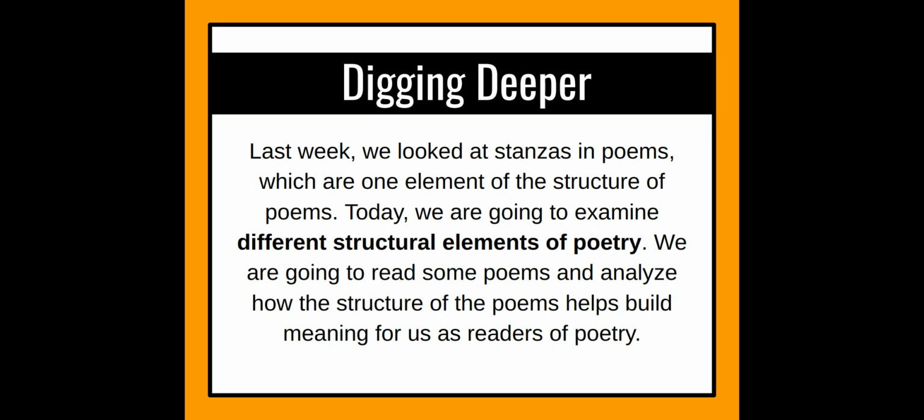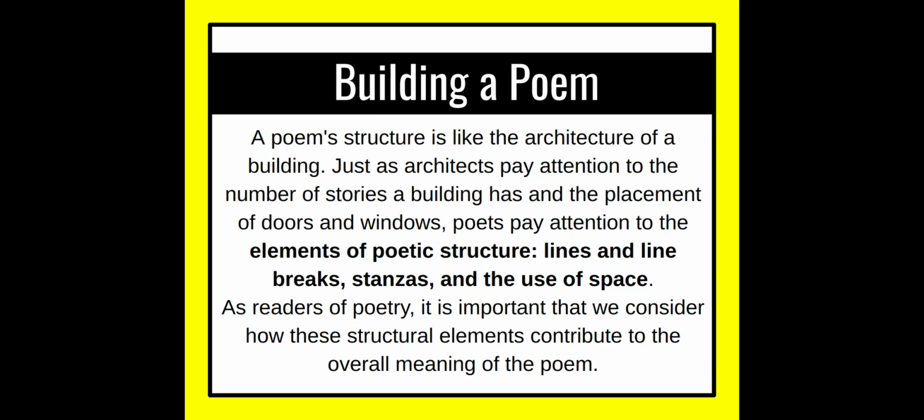We are going to read some poems and analyze how the structure of the poems helps build meaning for us as readers of poetry. A poem's structure is like the architecture of a building. As architects pay attention to the number of stories a building has and the placement of doors and windows, poets pay attention to elements of poetic structure: lines, line breaks, stanzas, and the use of space. As readers of poetry, it is important that we consider how these structural elements contribute to the overall meaning of the poem.